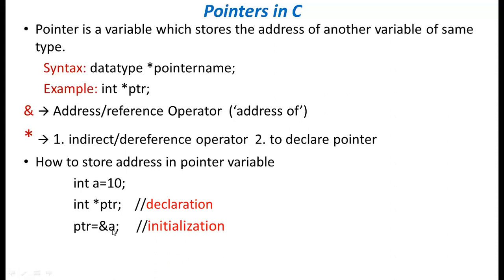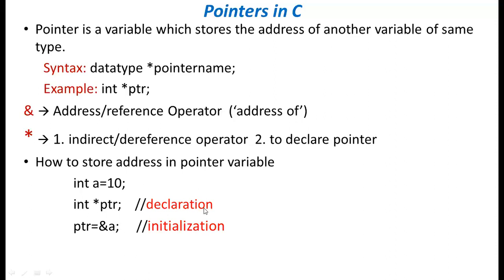So every variable will have its own address that is unique, and the address of a will be stored in ptr. Now what is the value of ptr after writing this statement? That is the address of a. Whatever address that a will have, that will be stored in ptr, and this is called the initialization part.